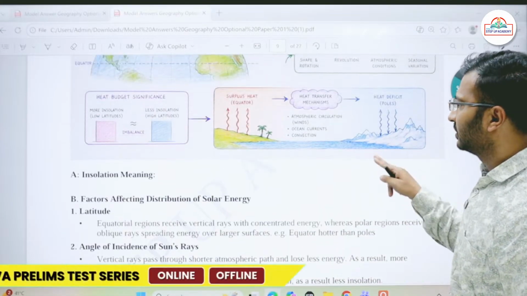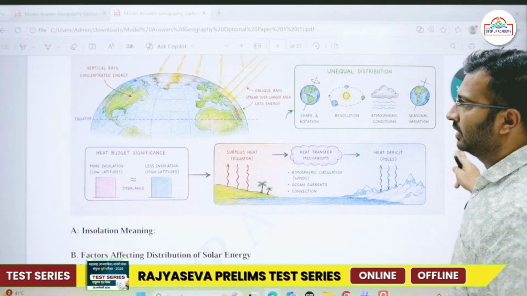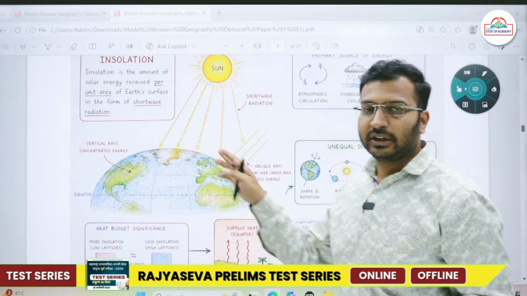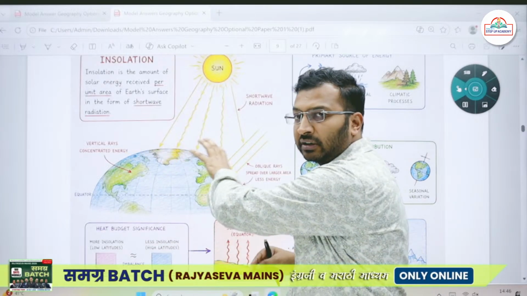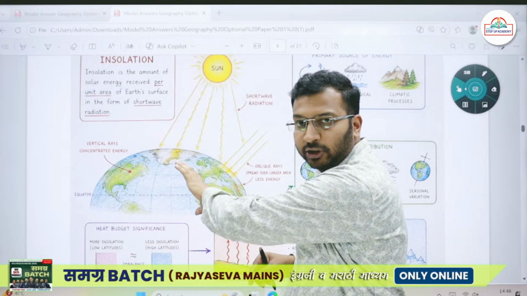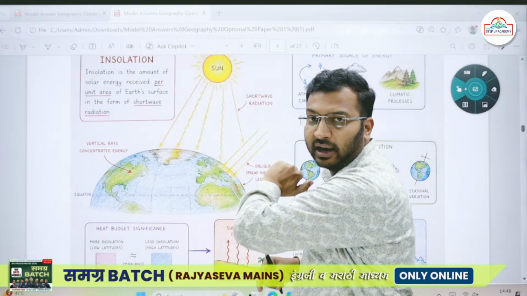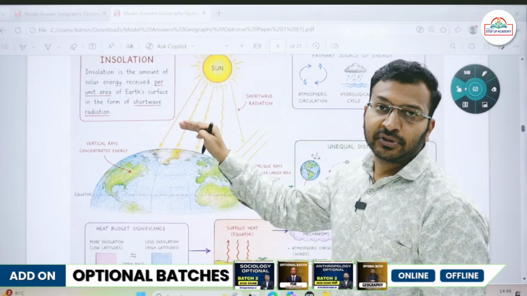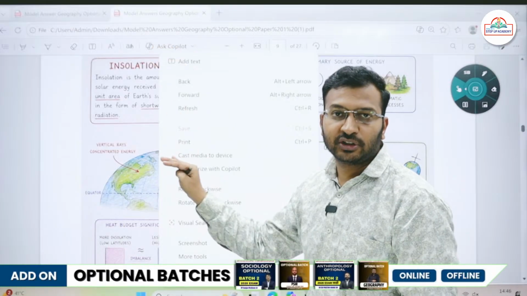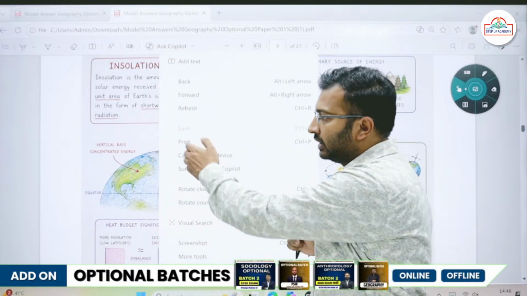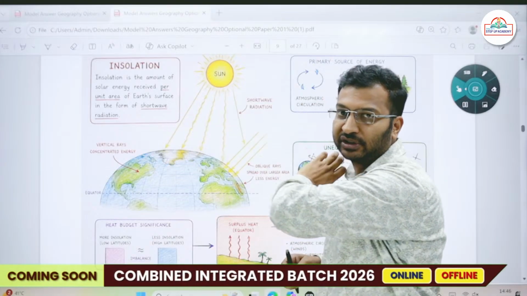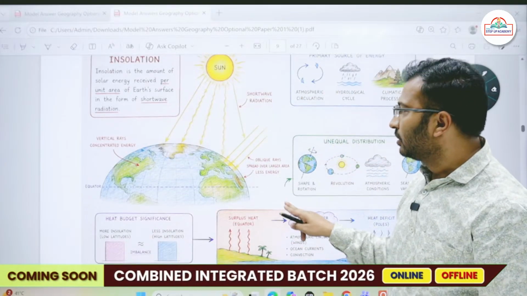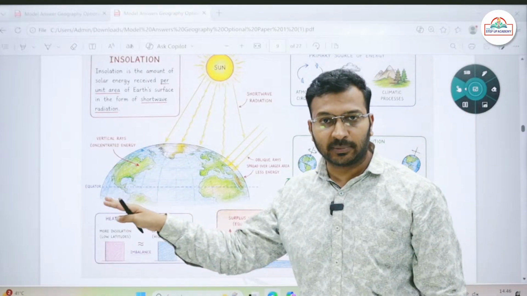Insolation is very intense along the tropical region. Here the sun rays are directly perpendicular, as a result of which the insolation is high in the tropical region. Then as we move from the tropics towards the poles, the insolation goes on decreasing. There the sun rays are oblique in nature, as a result of which the insolation is less. This also affects the heat budget of the earth.